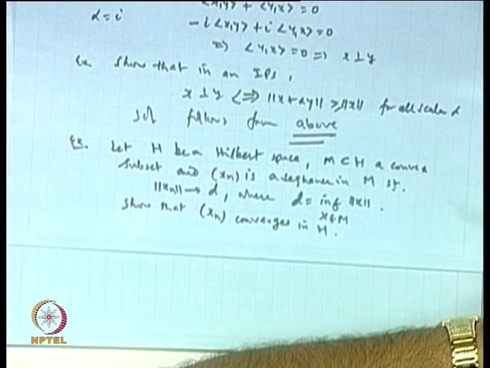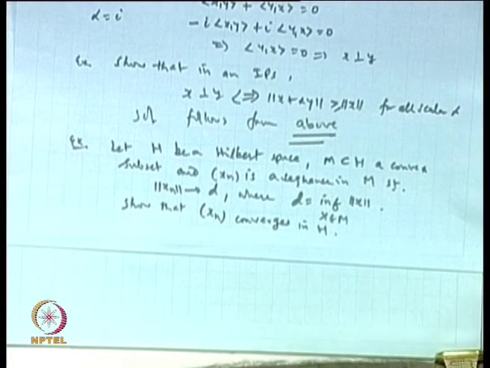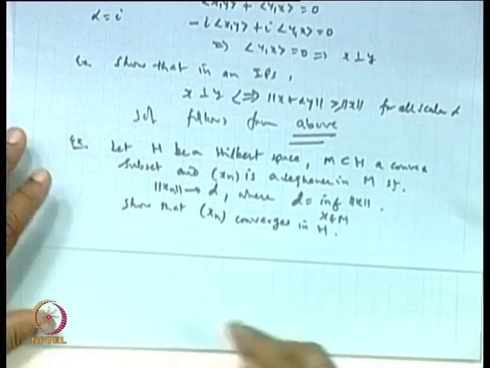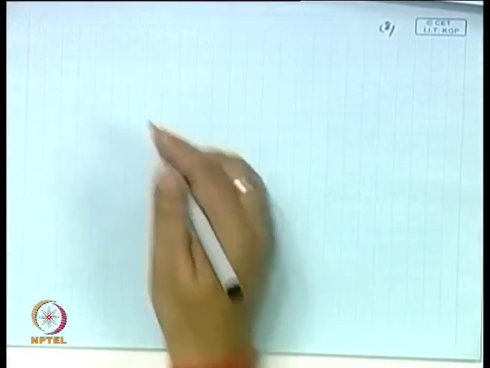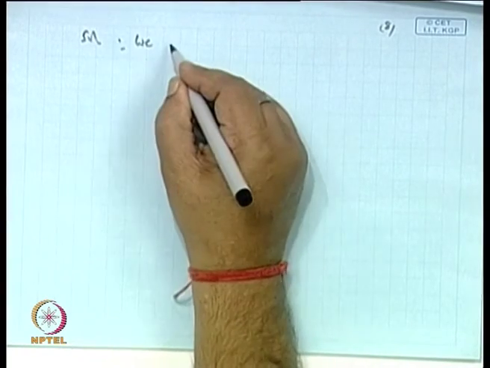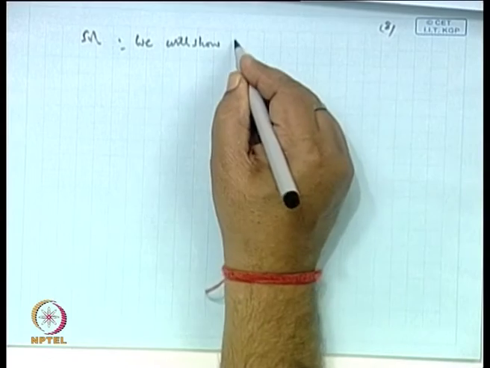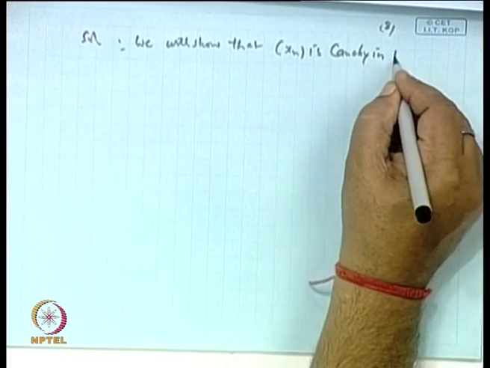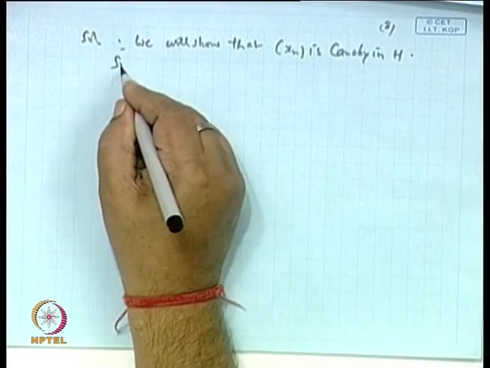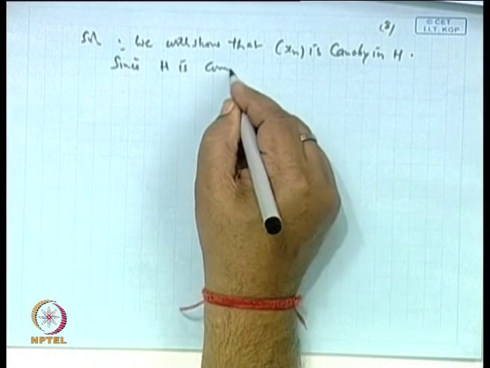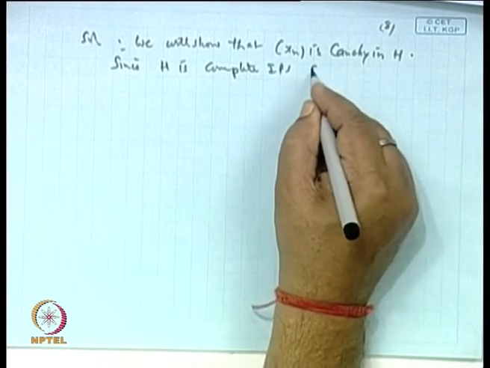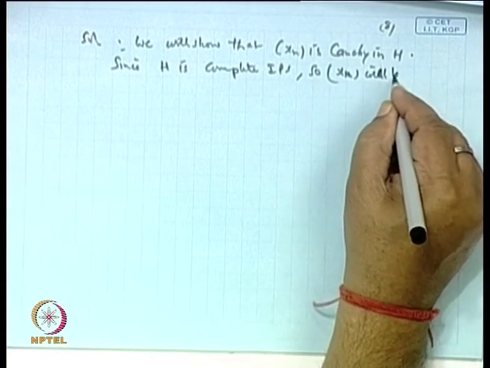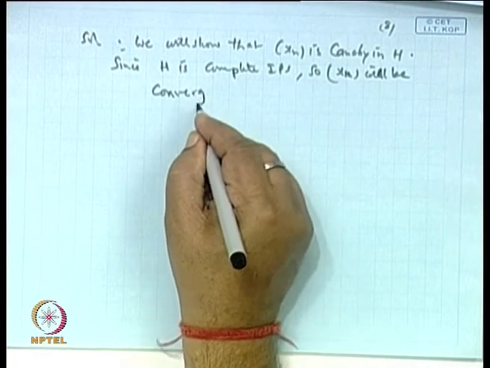So, let us start with this. We will show that x n is Cauchy in H, and since H is a complete inner product space, x n will be convergent.